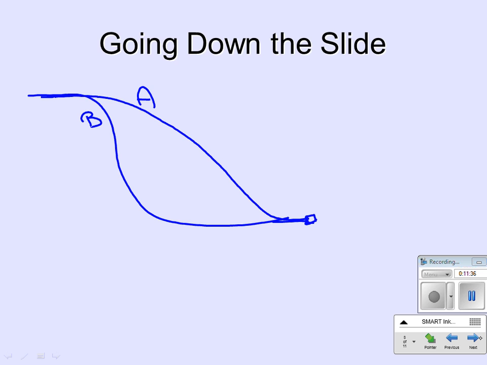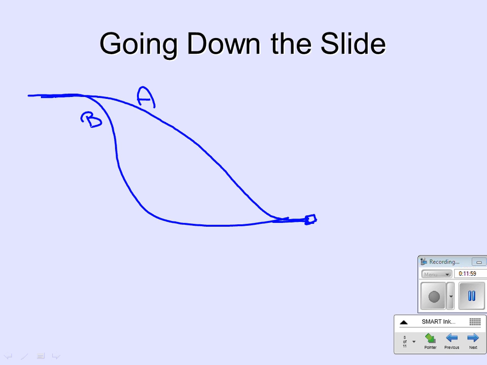Let's think about playgrounds and look at slides. Here are 2 slides at the playground, okay? You can go down slide A, you can go down slide B, but the $64,000 question is, which slide will get you going faster at the bottom? Let's assume there's no friction. These are awesome frictionless slides.